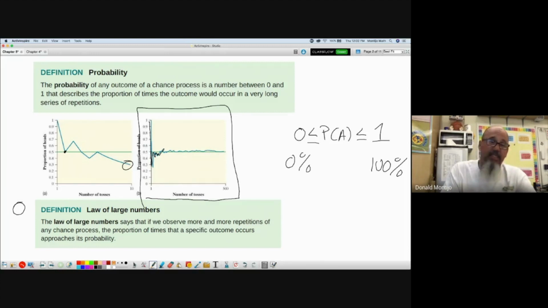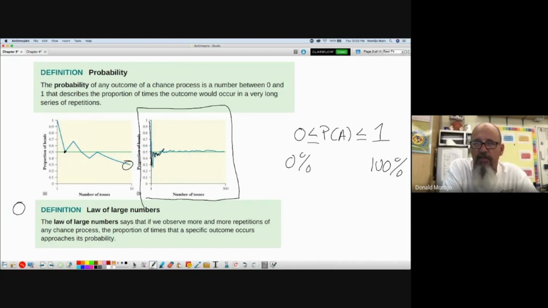There is a fallacy. It's fake. It's not true. But a lot of people believe in the law of small numbers. For example, if I flipped a coin and I got 10 tails in a row, a lot of people would say, oh, the next one has to be heads because the probability is 0.5. It's got to start evening out. Well, we don't know what's going to happen on any individual event. That would be the example of the law of small numbers, which is fake.